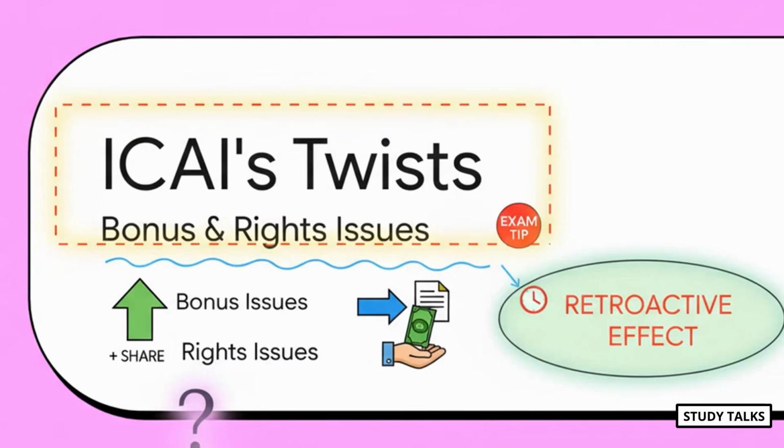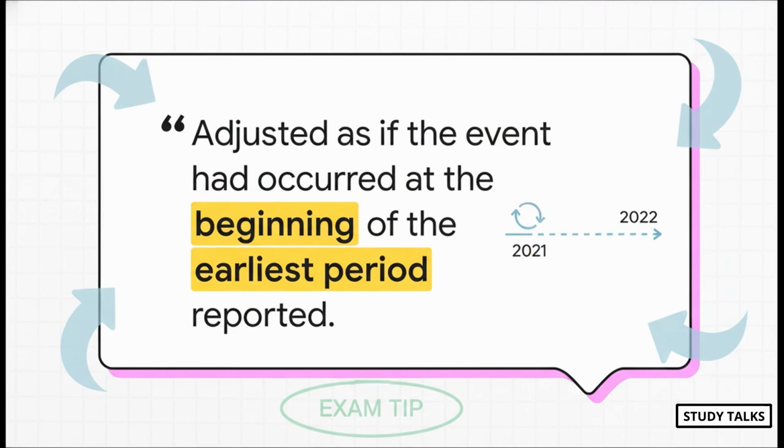Okay, everybody, really focus now. This is super important. We are now diving into the two areas that the ICAI just loves to test: bonus issues and rights issues. The most crucial thing to understand here is their retroactive effect, which, you might remember, brings us right back to that question I asked at the very beginning. And this right here explains it all perfectly.